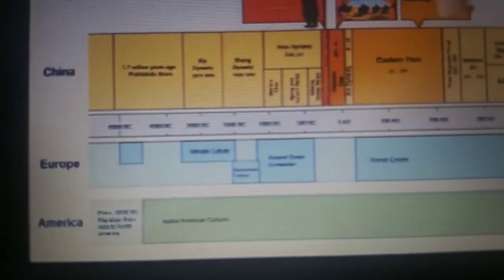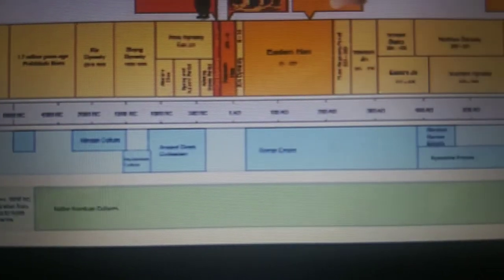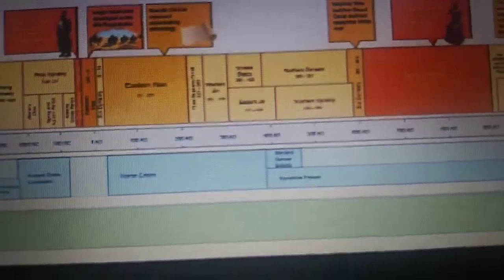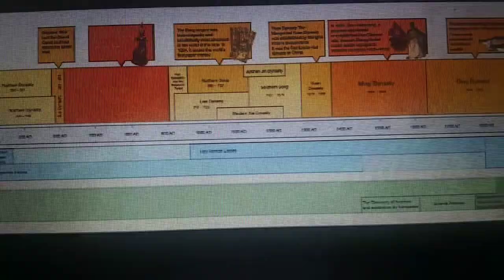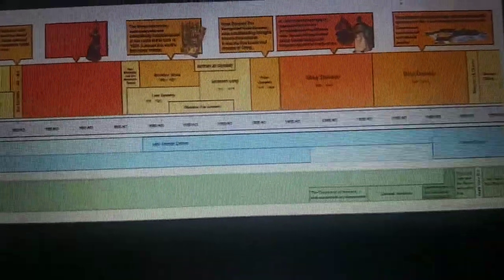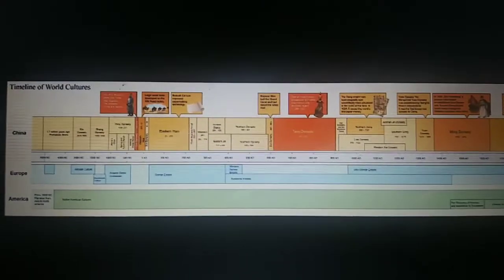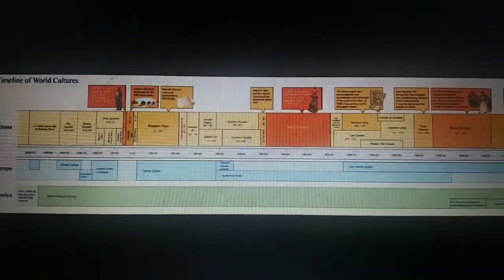China has been very involved, more so than Europe and America. And then it keeps going and going and going. So it's obvious it's been a very long time, but still it has a lot of history.